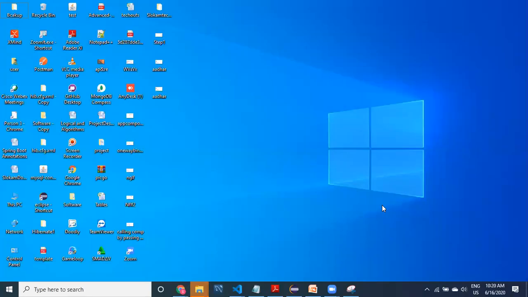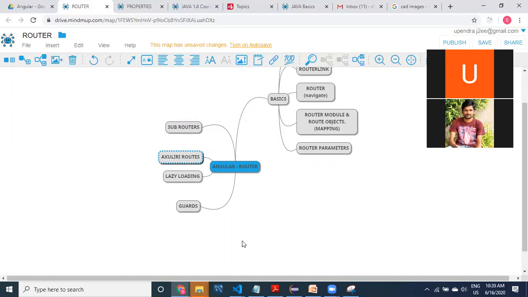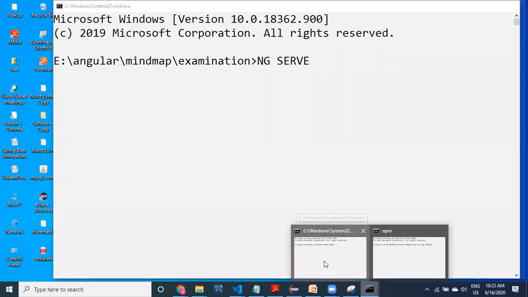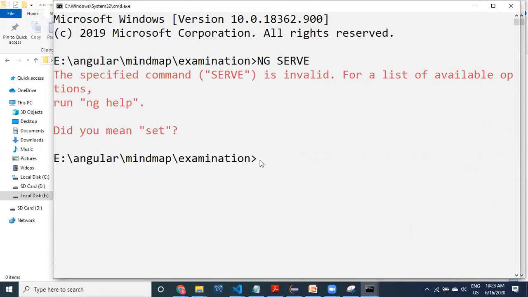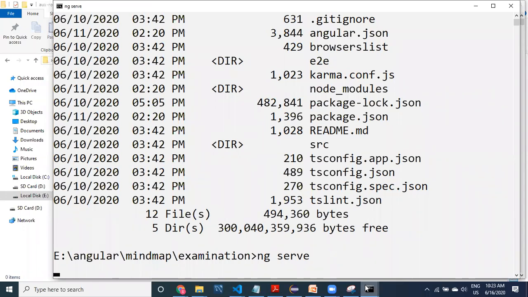Before getting into the auxiliary routes topic, I just want to show you the project where we have implemented it. One second, let me pause the recording for some time to open that.